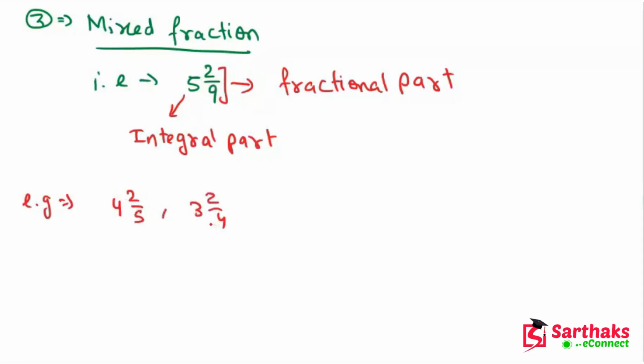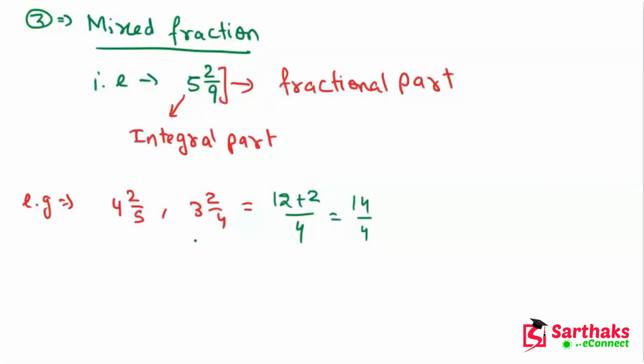And we can convert it again into a simple fraction. How can we solve this? My dear friends, we have to multiply the denominator and the integral part, meaning 4 into 3 is 12. After that we have to add the numerator, so we get 12 plus 2 divided by 4, which is equal to 14 upon 4. Like this we can convert all mixed fractions into simple fractions. I hope you get this point.